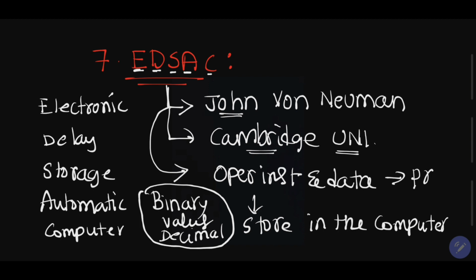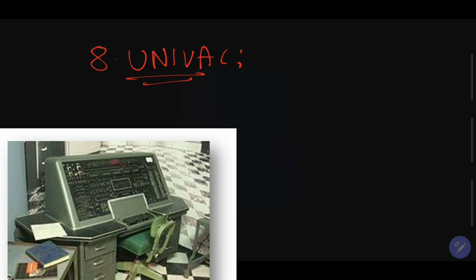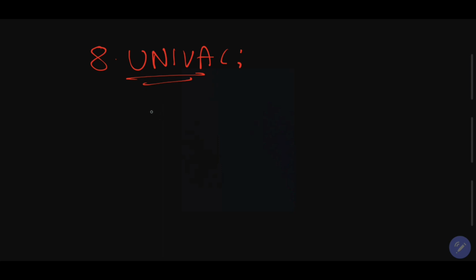So the first computer is Z1. The next computer is UNIVAC. What is the first computer? Z1 or Mark I. We can call it ENIAC, the first digital computer. And the next one is EDSAC, the computer we use for storage purposes. Which computer was used in World War? ENIAC. The next one is UNIVAC.